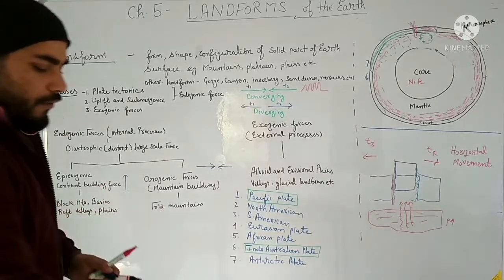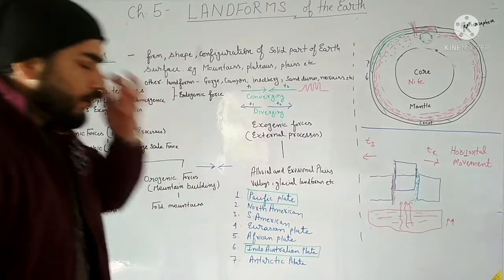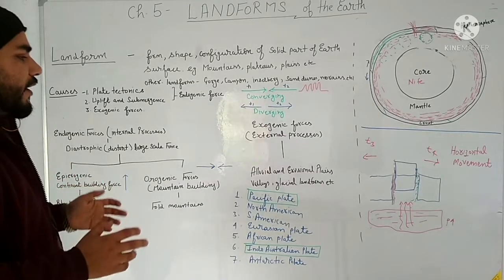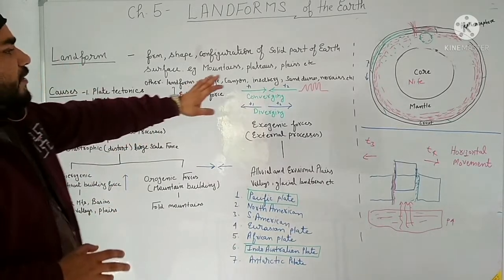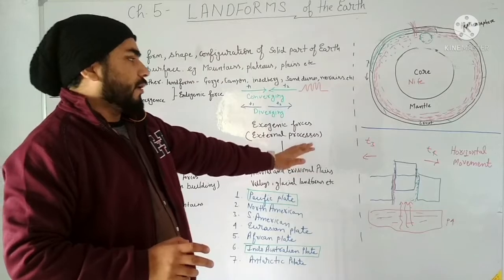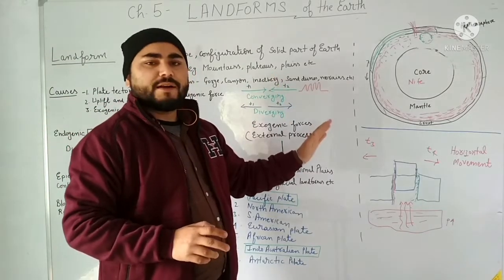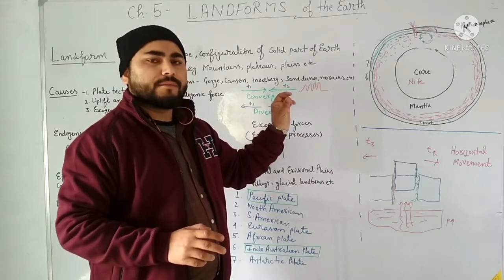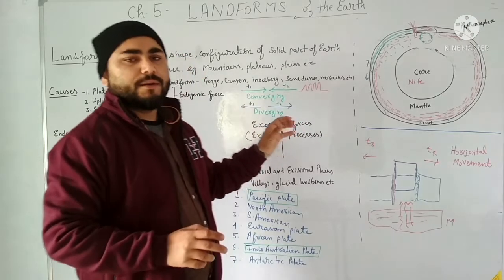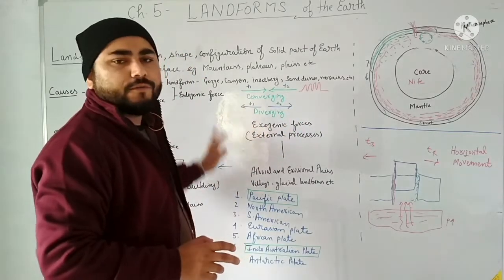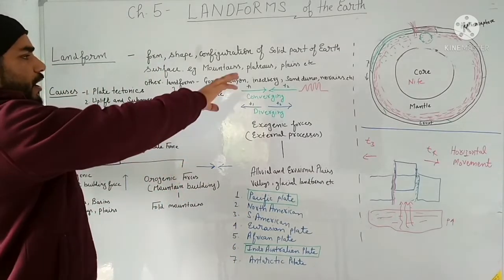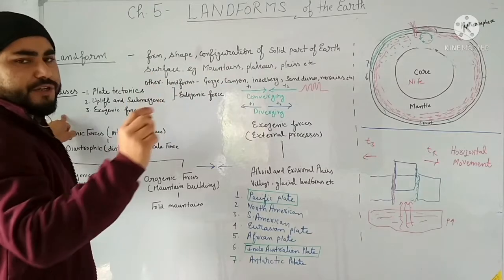So now I have told you how these major landforms are created. This is the internal method by which the landforms are formed. Here I have explained endogenic forces.